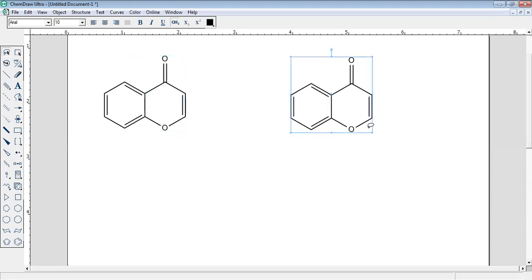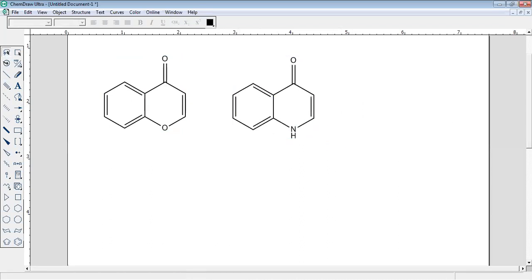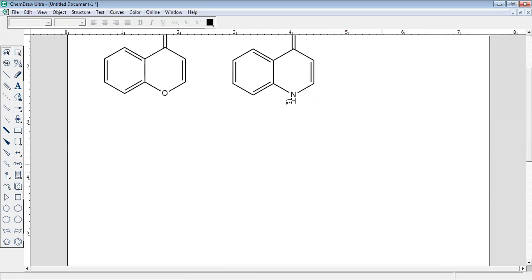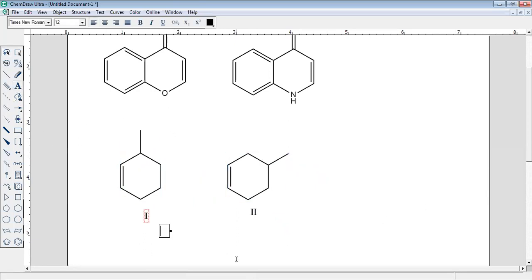If you take it like this, and if you have NH, this is another example which is undergoing the RDA. So what is the application of RDA? This is a very important question. How would you differentiate these two compounds, compound 1 and compound 2, by mass? It's a very interesting question. How will you differentiate?